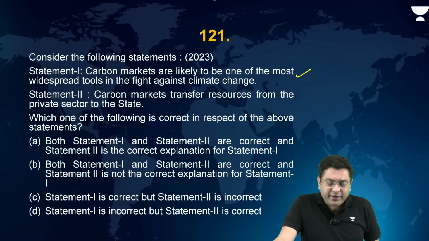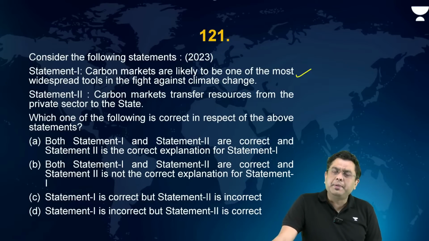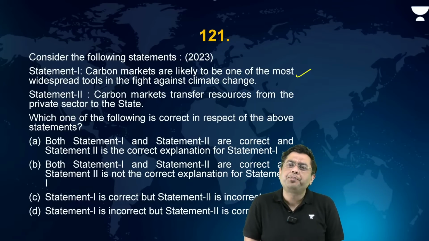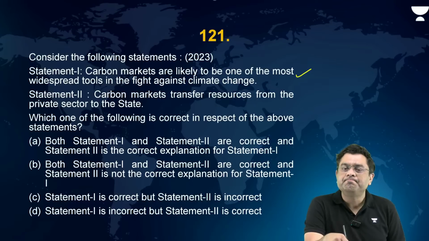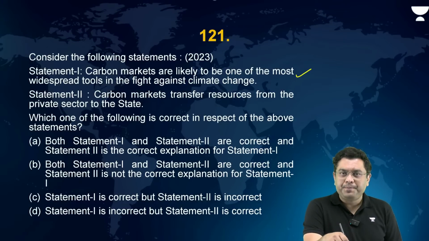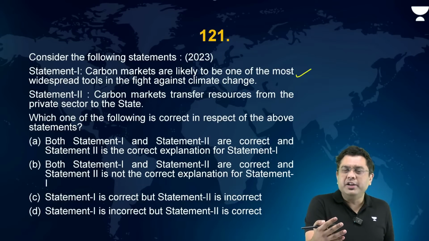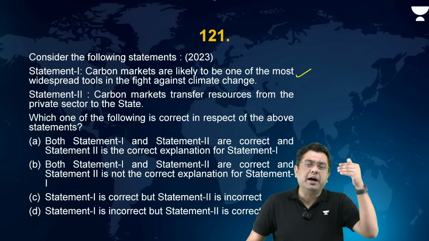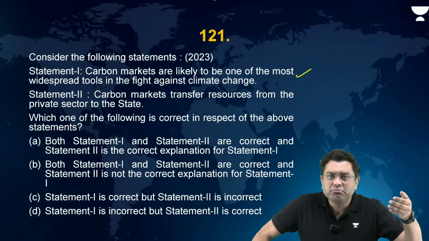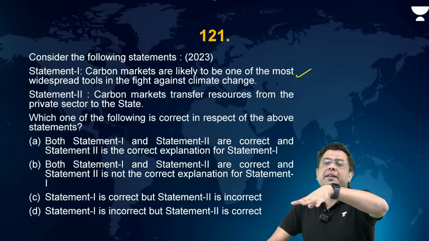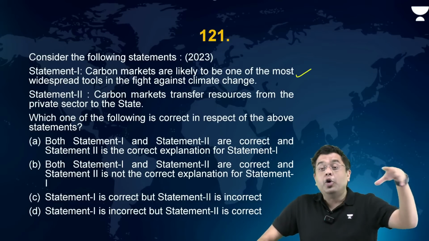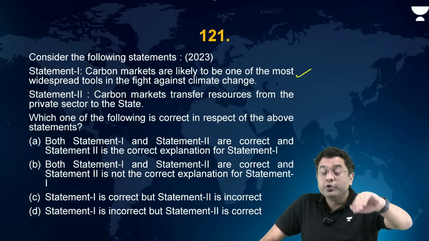Now, carbon markets transfer resources from the private sector to the state. Can they do that? Yes, they can. For example, let's suppose one indulges in a kind of carbon trade. Thereby, let's suppose you have investment by the private sector into one of the countries to reduce the emissions.